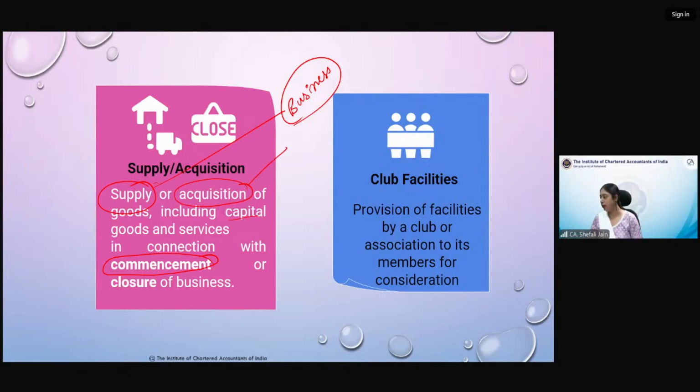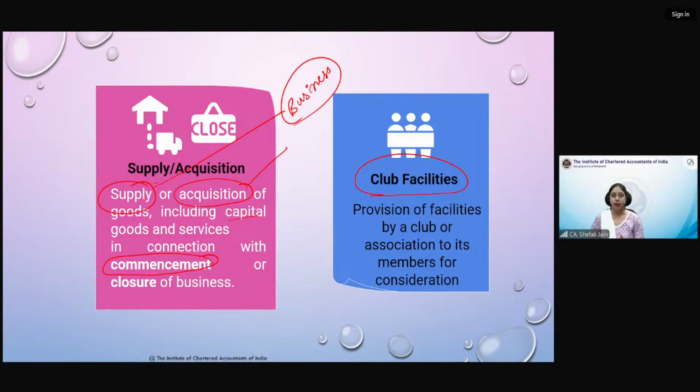Okay, now we got your feedback that you want the doubt solving session, and we'll be seeing the preferable time. Now we come to our topic here. When you are starting your business or when you are closing your business, any supplies of goods or services which you are making or receiving will be business. Then come the club activities. Now, if you have formed a club, suppose it's a gym or a resident welfare association, or another example can be a swimming pool club, for recreational activities we have created some club.